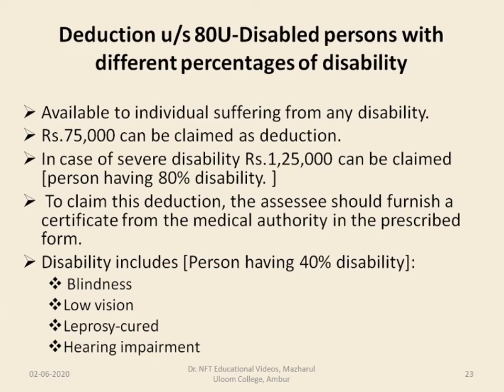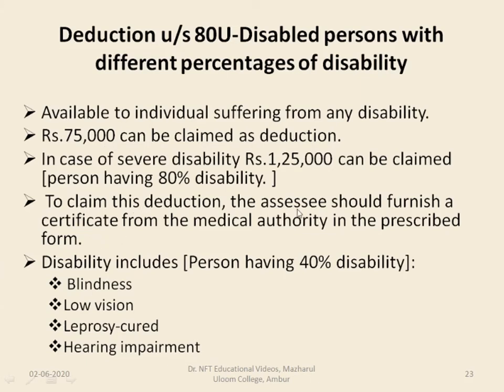Next one is deduction under section 80U. This is for disabled persons with different percentages of disability. Available to individuals suffering from any disability, rupees 75,000 can be claimed as deduction in case of disability. In case of severe disability, 1,25,000 can be claimed. Severe disability means a person having 80% or above disability. Disability means a person having 40% to 80% of disability.